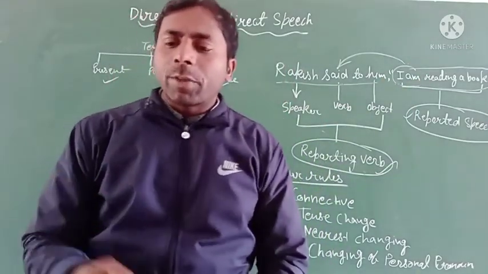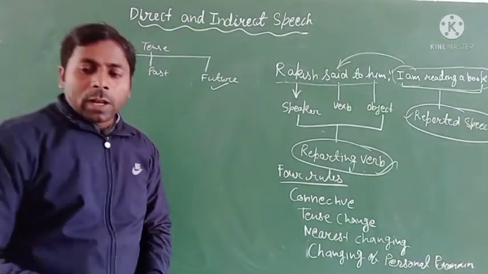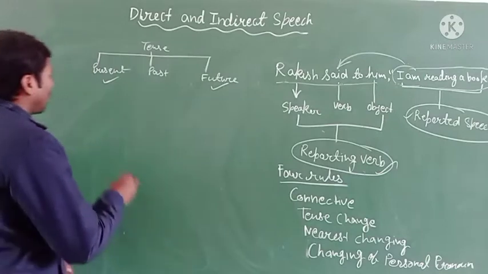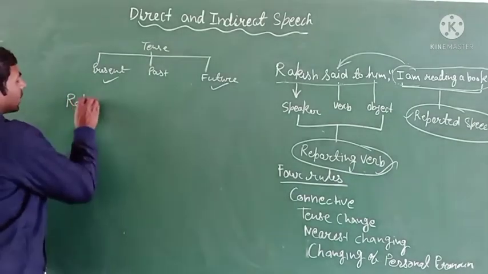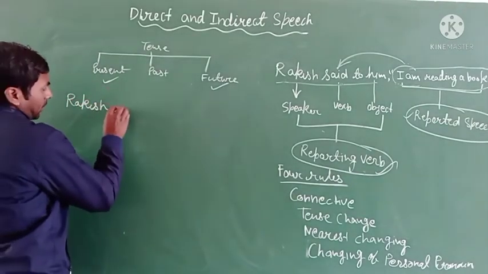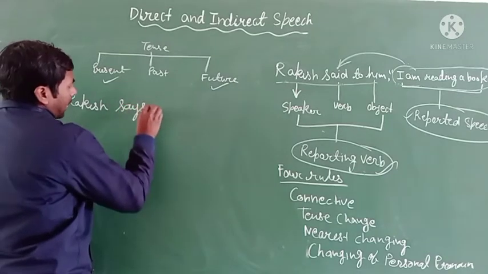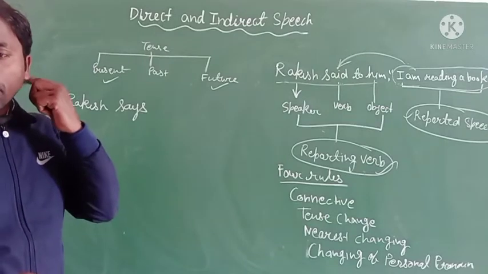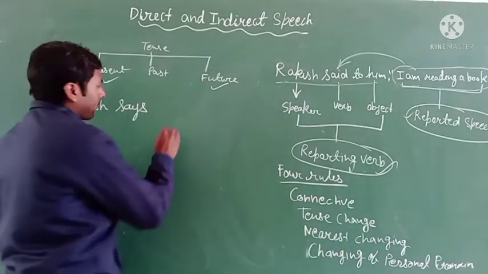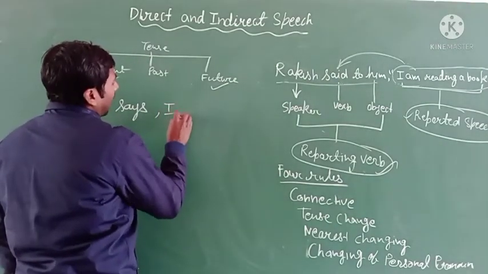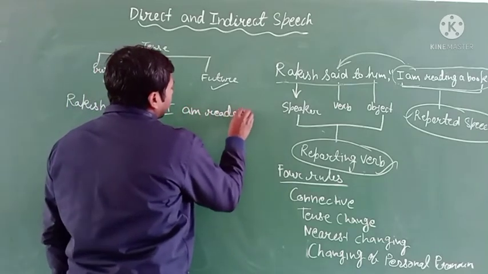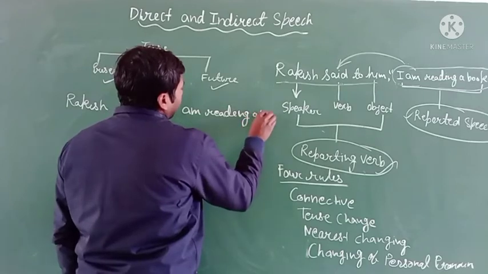Okay, I will give some examples. Rakesh says, comma, inverted comma, I am reading a book.